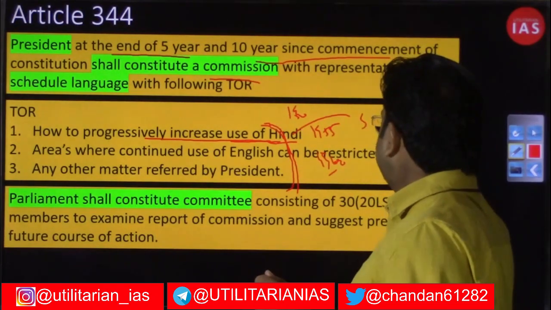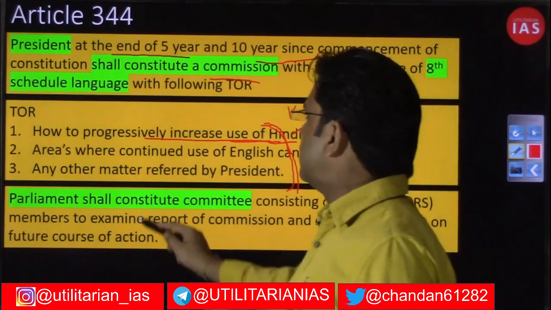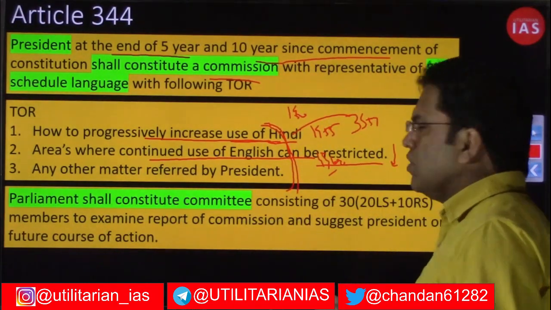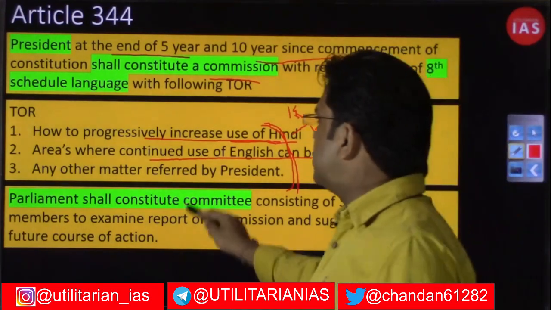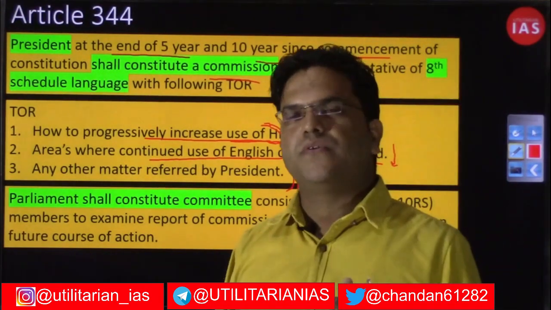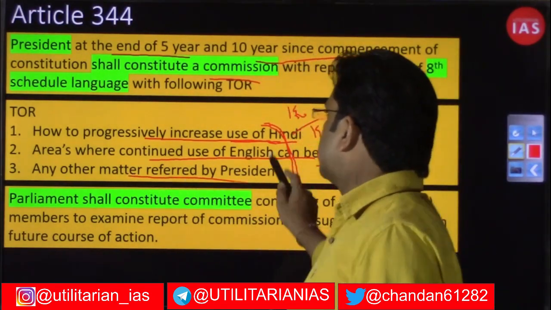The related article is 351 as well, that we will be discussing in the last section, on areas where continued use of English can be restricted. So you have to give recommendations on how to progressively bring down the usage of English and how to increase the usage of Hindi, and any other matters referred by the president.